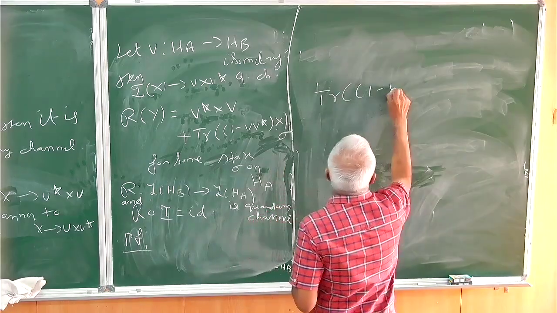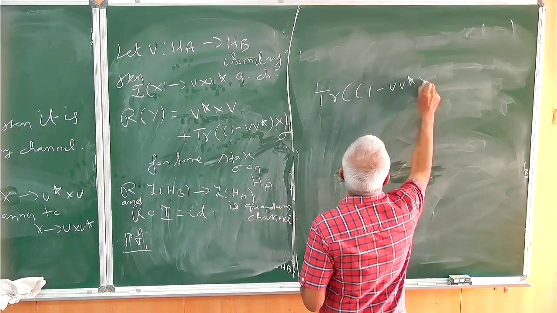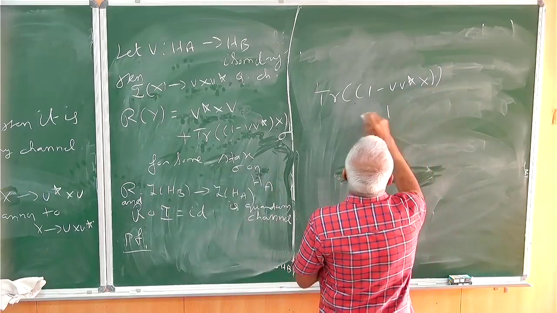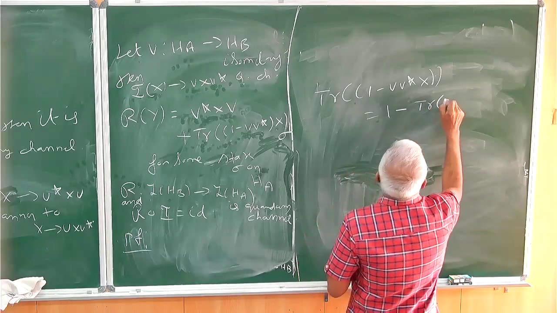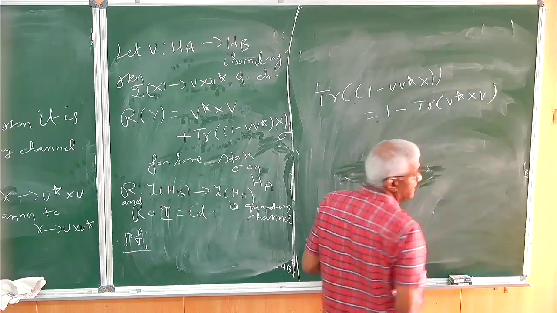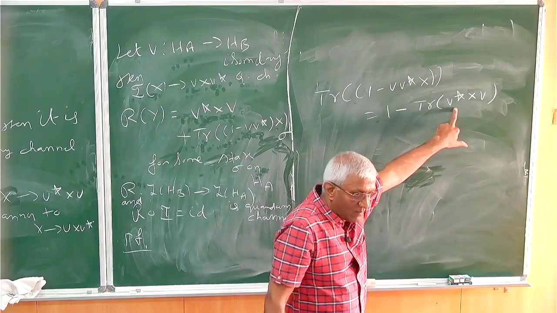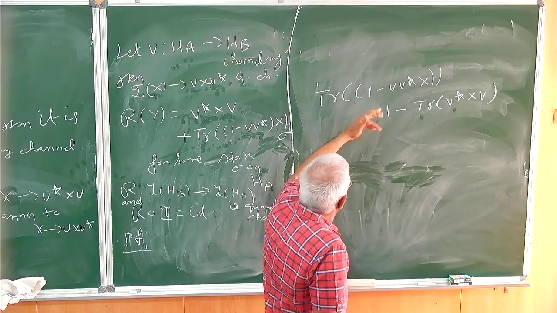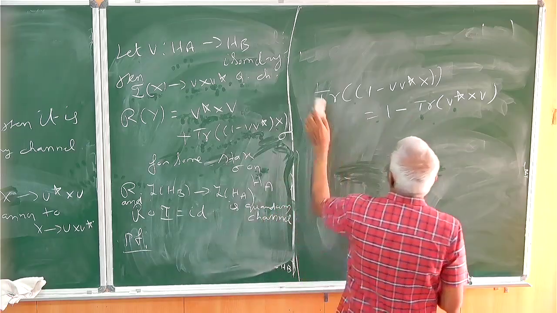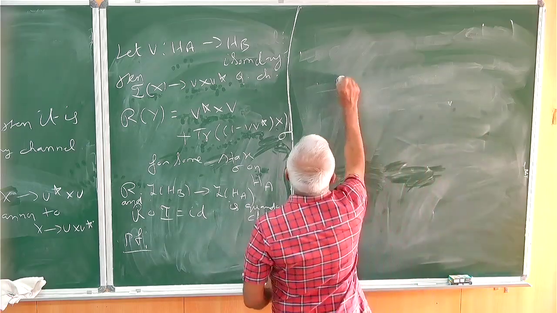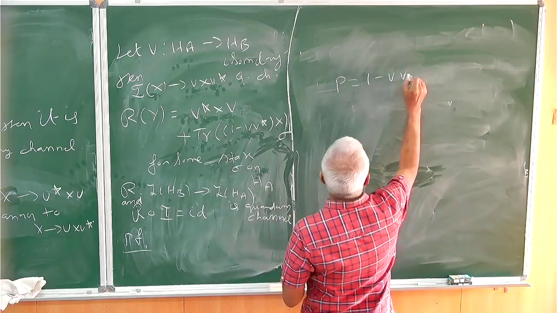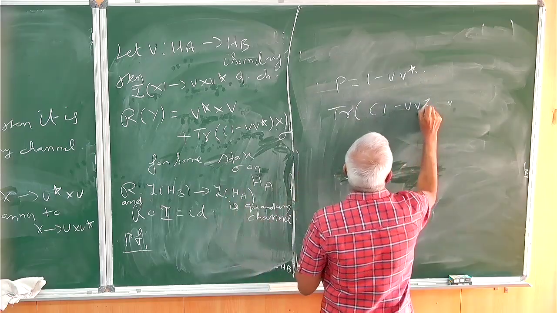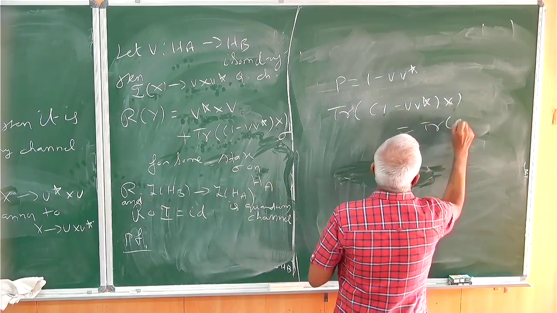Trace of 1 minus V star X. V star X is equal to 1, so trace of 1 is 1, minus trace of V star XV. The map X going to V star XV is completely positive, and taking the trace is completely positive. You don't need that; you take this as a projection. Let P equal 1 minus V star. Then trace of (1 minus V star) X is equal to trace of Px.